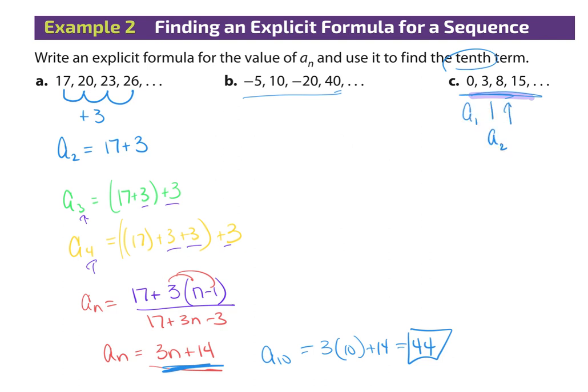So sometimes you're not looking for a pattern from term to term, because if you try to look for a pattern there, you're going to say, oh, plus 3, plus 5, plus 7, which is you're adding your odds. So it seems like that's what you're doing. There's another pattern that erupts here that's not as obvious. How do I get from 0 to something that has a 1? How do I get from 3 to something that has a 2? How do I get from 8 to something that has a 3? Okay, and so sometimes you're looking for this pattern, and it's not quite as obvious. The squares never are.